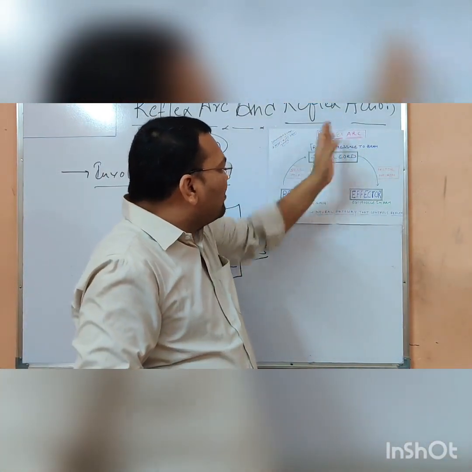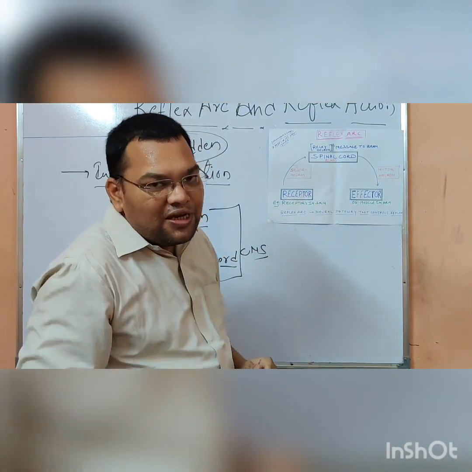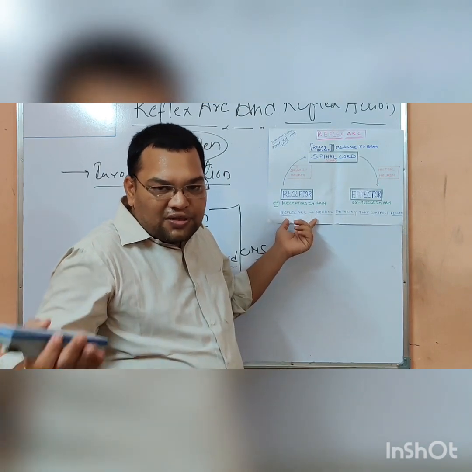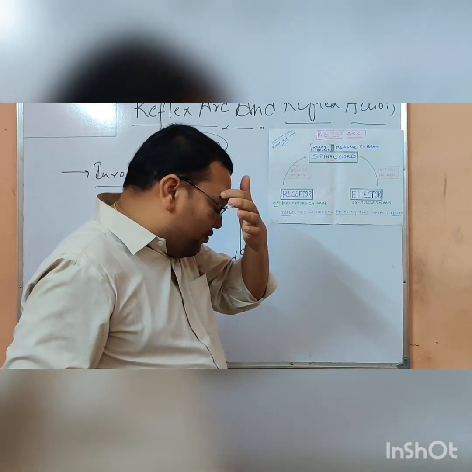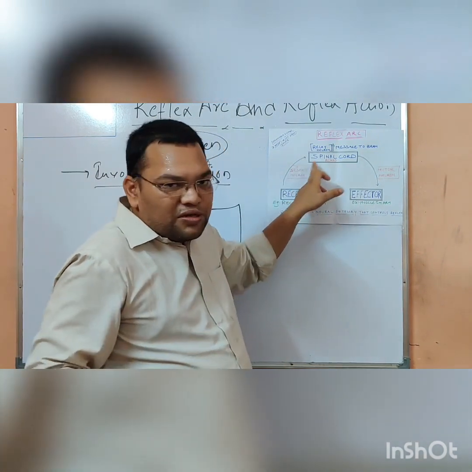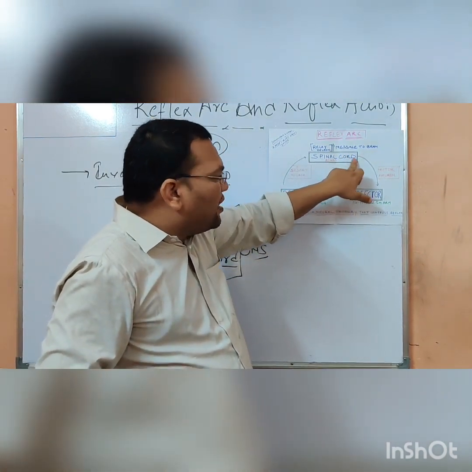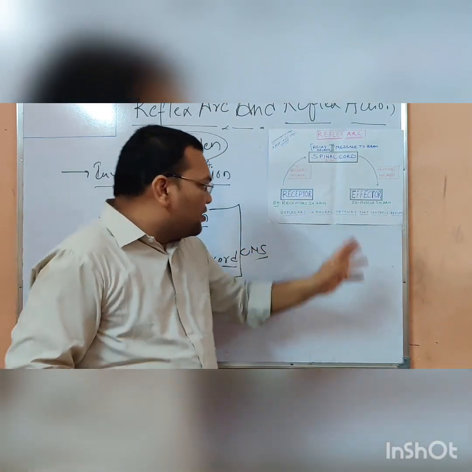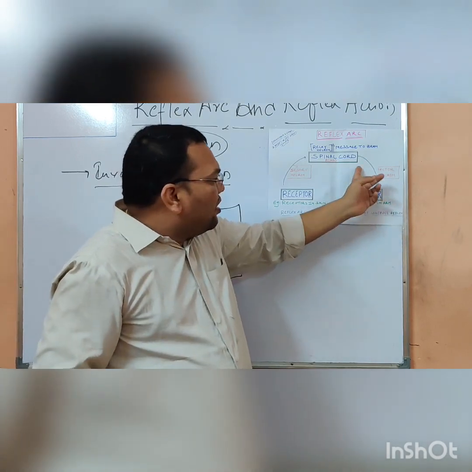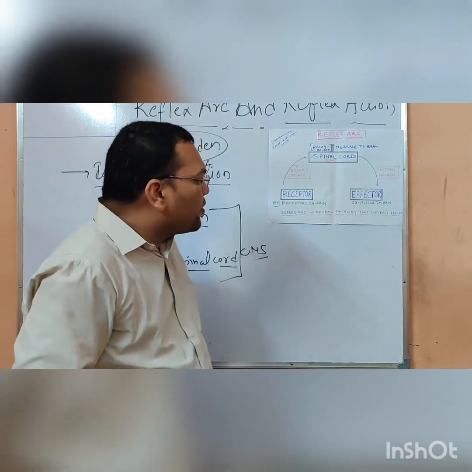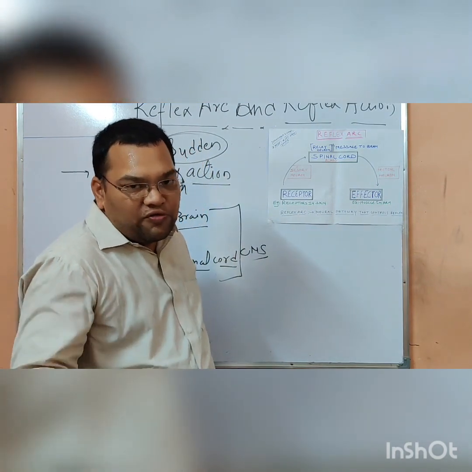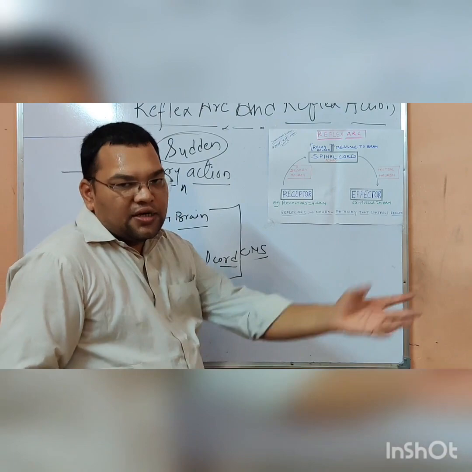The reflex arc is the pathway which is followed by the reflex action. Here the receptors are there. The receptor senses the stimulus for the reflex action. Then from the sensory neurons, the message passes to the spinal cord. From the spinal cord, the message goes through the motor neuron to the effector muscles, and these effector muscles are going to perform the action. Is it clear to you?